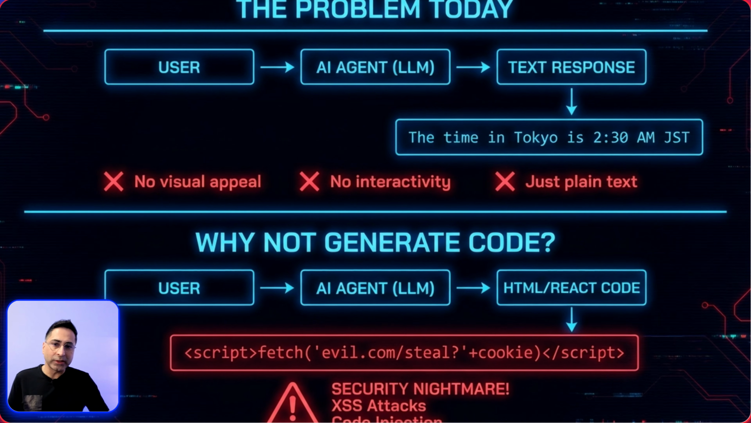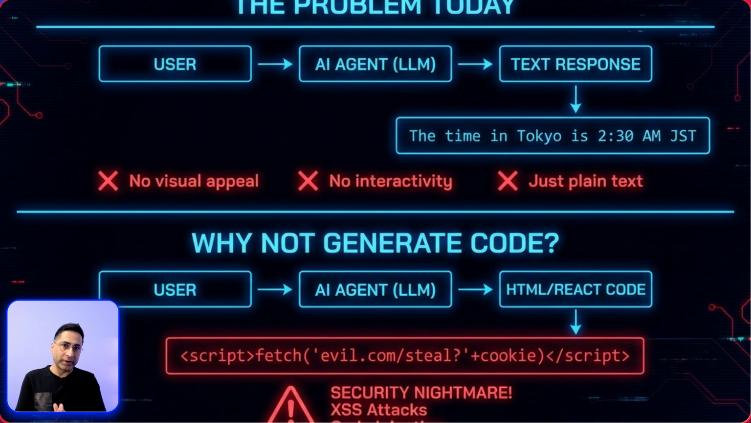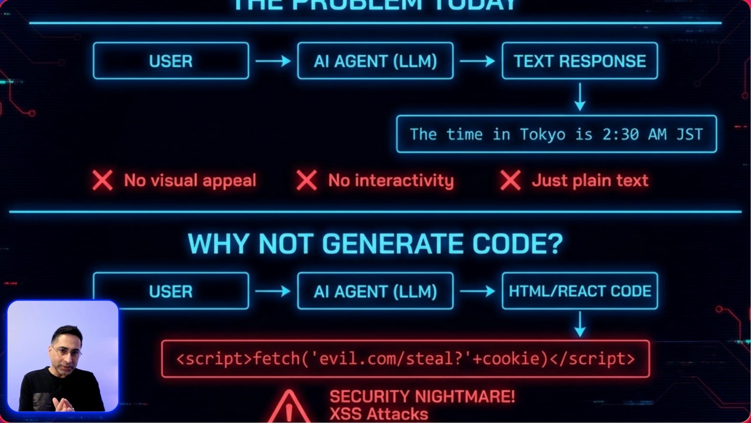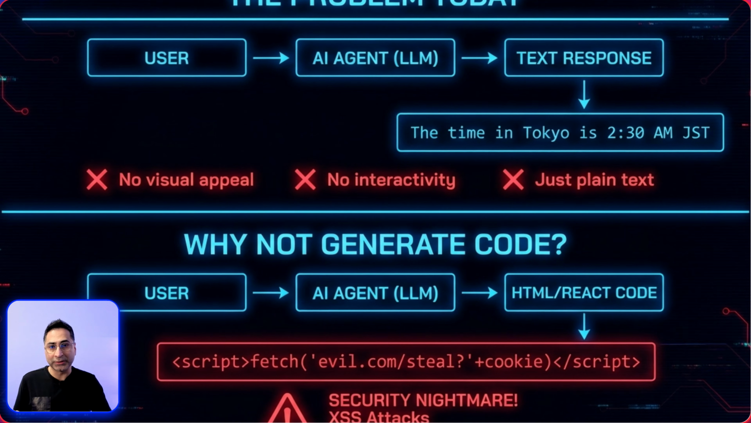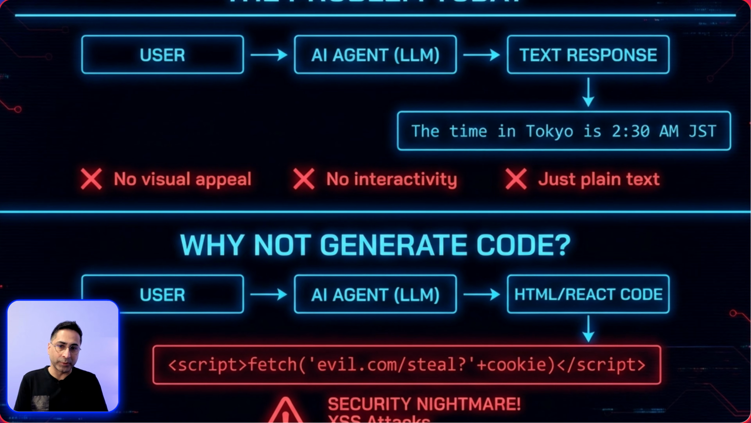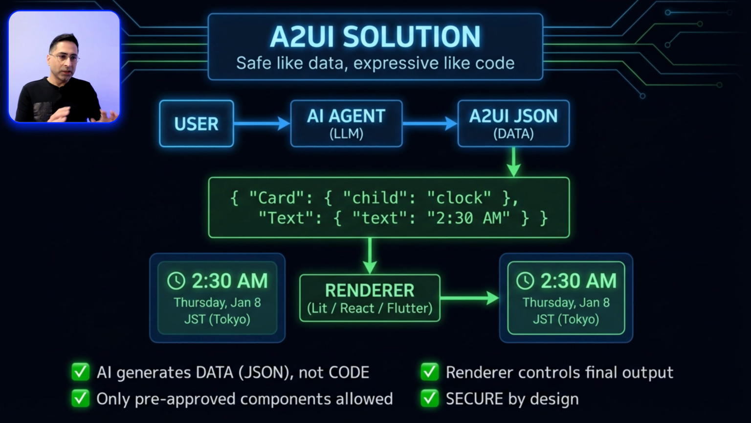And you might think, why can't we have our agents generate this HTML or React code directly, right? The problem is if an AI generates code and your app runs it, you're opening yourself to a lot of different kinds of security vulnerabilities, right? Malicious code injection and different kinds of data theft and attacks can happen. And this is where A2UI comes in, right? I want you to really understand this concept.